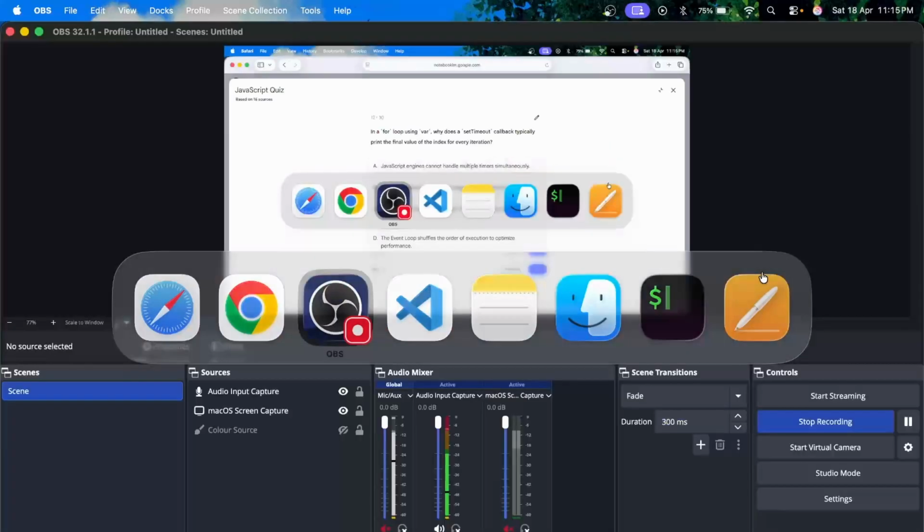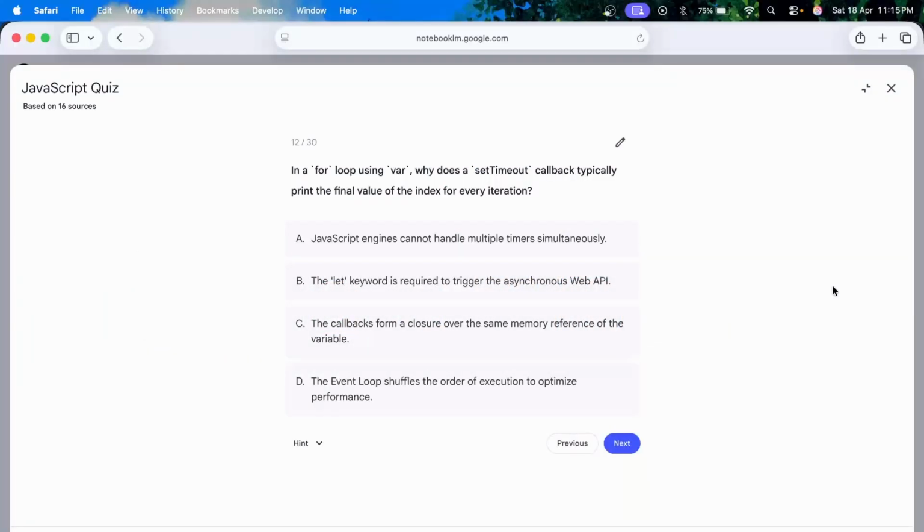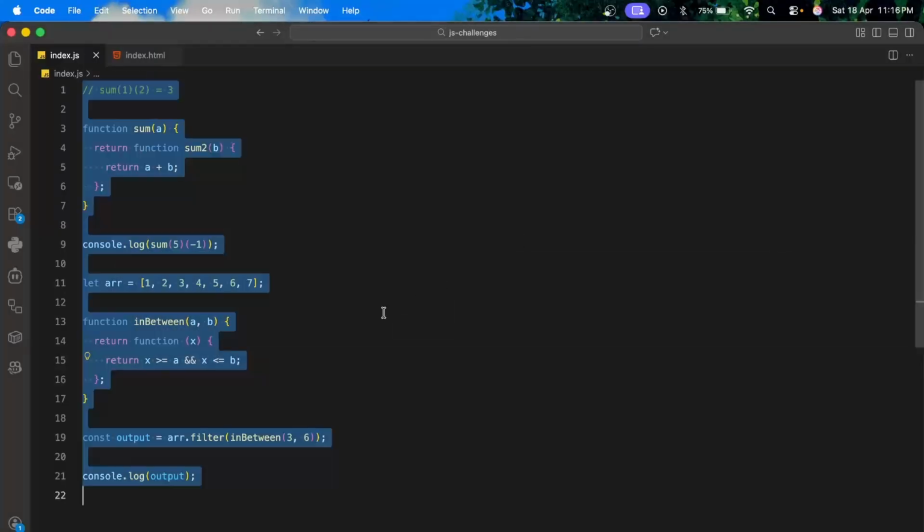In a for loop using var, let me just check recording is on. Yeah. In a for loop using var, why does a set timeout callback typically print the final value of the index for each iteration? Okay, so here the question might not be clear, but if you have gone through the videos, this is a very famous interview question. So this is talking about something like this.